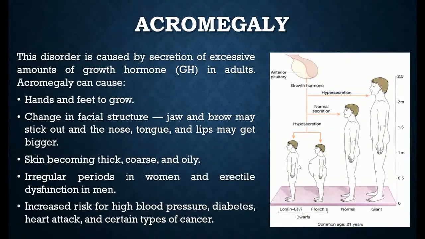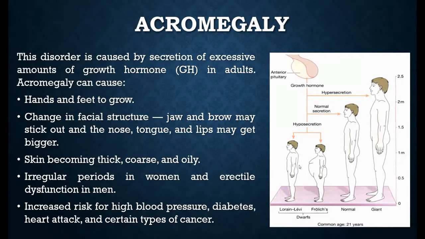Then there will be changes in the facial structures, like the jaws or the brows sticking out. The nose, tongue and lips will get much bigger than normal. Skin will become thicker, coarser and oilier. Women may have irregular periods, and men may have erectile dysfunction. Then there is an increased risk of high blood pressure, diabetes, heart attack, and various other